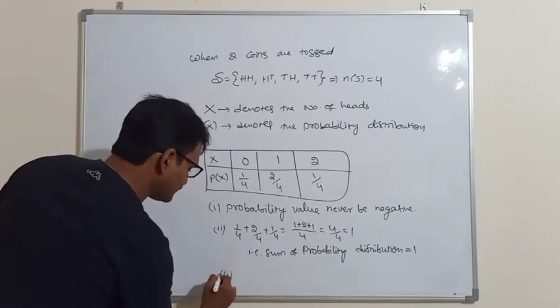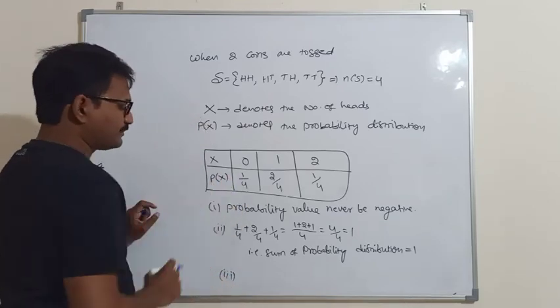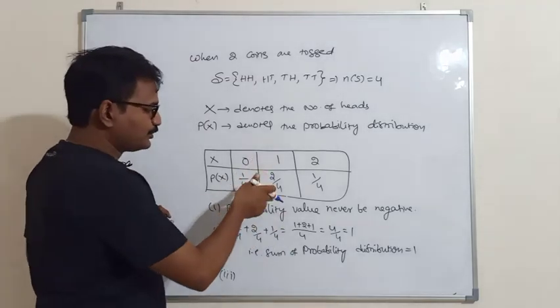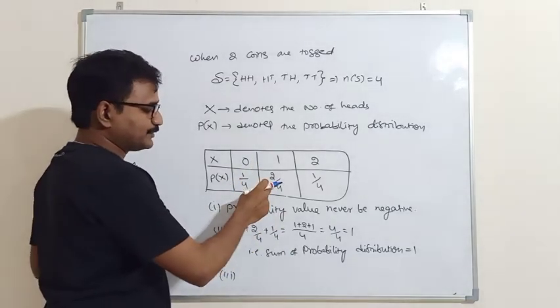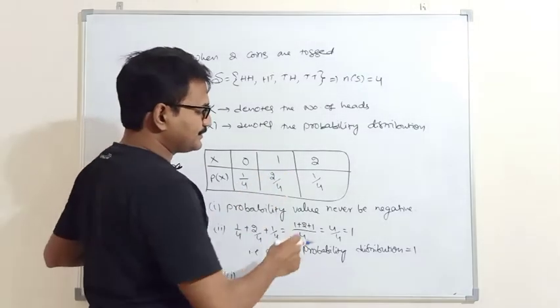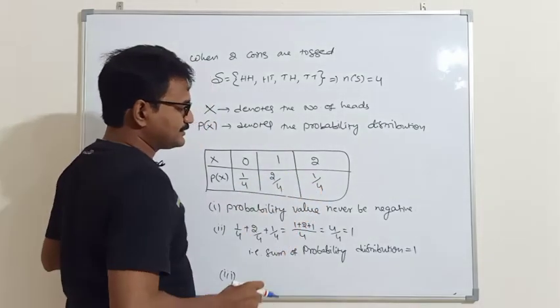Next, the third point. If you observe this 1 by 4, this value lies between 0 and 1. 2 by 4 means 1 by 2, and 1 by 2 means 0.5. This value also lies between 0 and 1. Here this is 0.25.